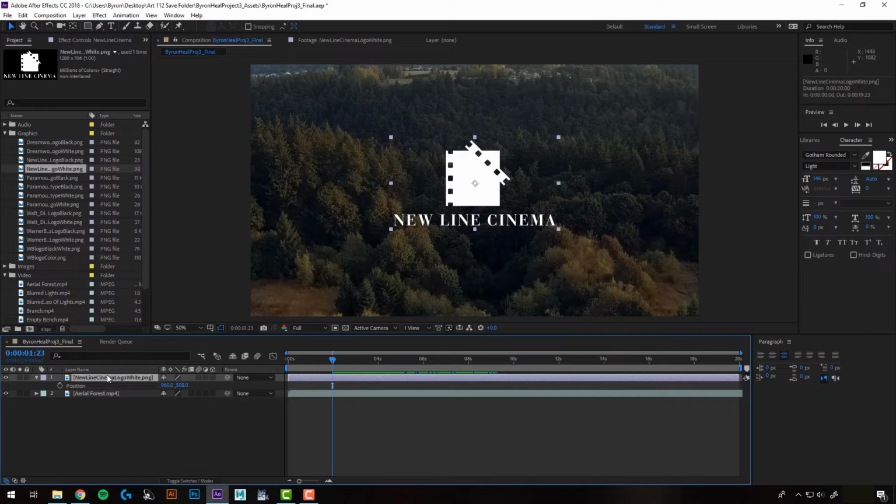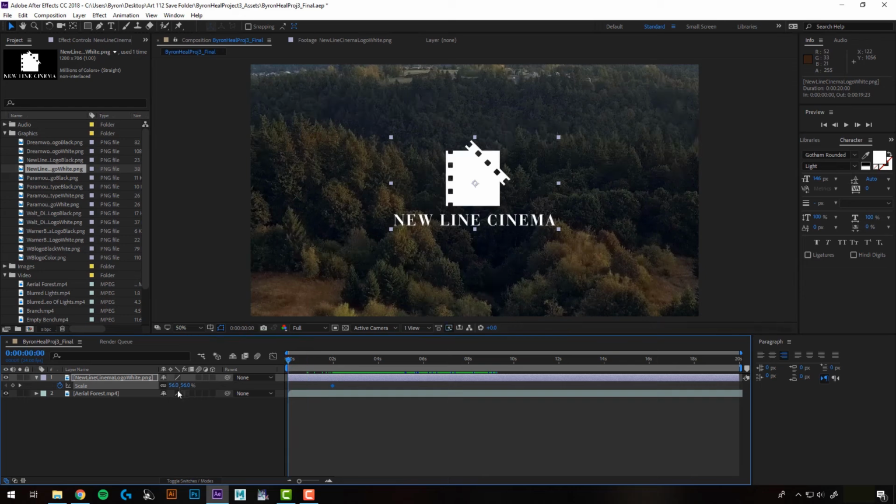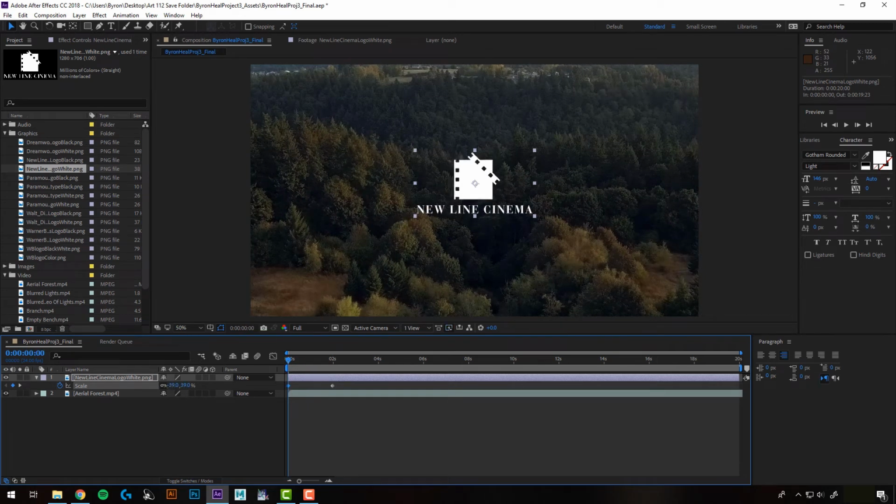Okay, maybe let's try a scale animation, and we'll scale it up from 0 up to this size. So again, since I want it to land on this final size, I'll make that my last keyframe. So I'm going to set a scale keyframe there, and now I'll move back to the beginning, and I'm going to scale it down. I want it to come right from nothing, so I'm just going to click on it and hit 0. Now when I play it,